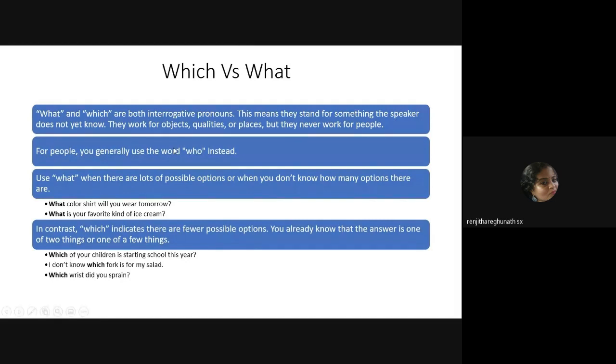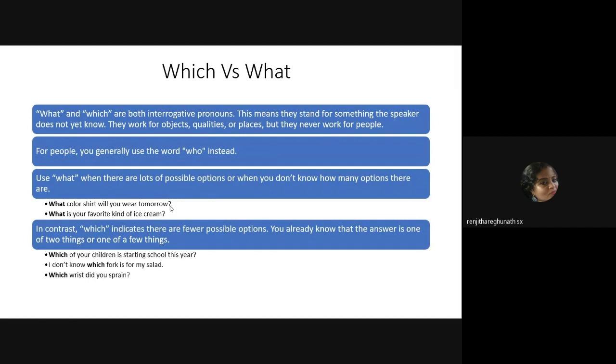So what is used when there are a lot of options, which is used when it is limited. All right. When the options are limited. For example, what color shirt will you wear today or tomorrow? There will be a lot of shirts that you have, of many colors, multiple colors. That depends on you. But if you only have two washed shirts, which shirt will you wear tomorrow?